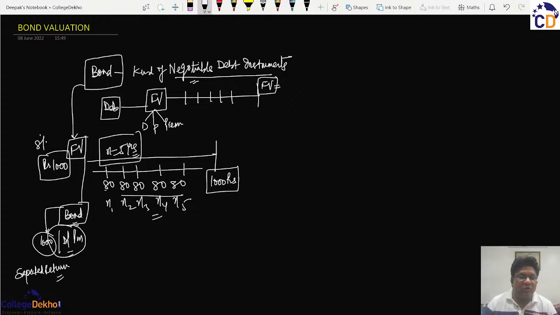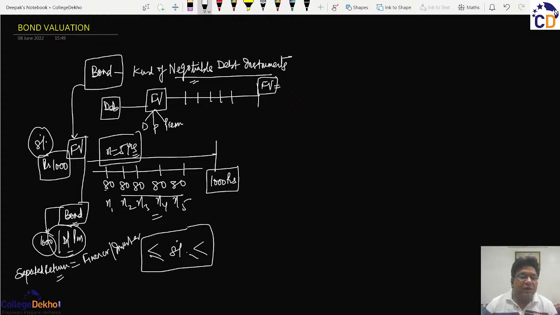Because the company has promised a return of 8%, whereas in practical life, the expected return for the financier or the common investor can be 8%, can be more than 8%, or it can be less than 8%. So our point of view is that if the expected return of such investor is 8%, which matches with the interest payable by the bond, then such bond will be sold at the face value of rupees 1,000, and we say that the bond is available at par.